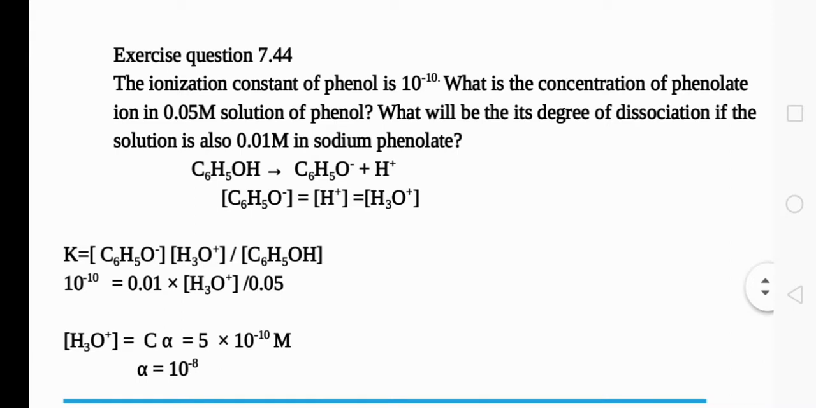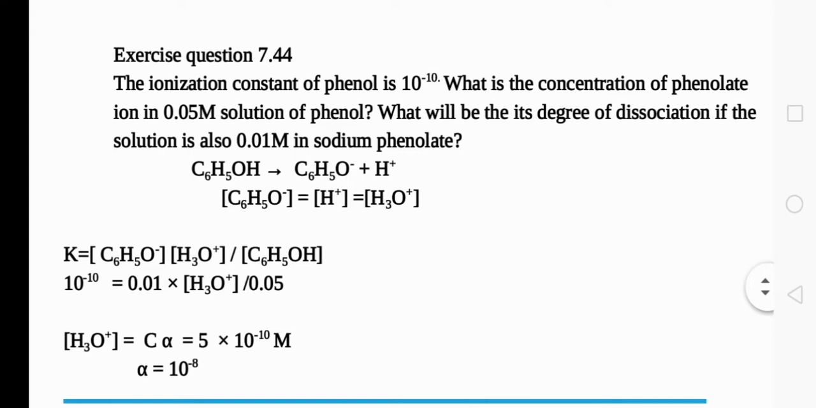Now we have a question, exercise question 7.44. The ionization constant of phenol is 10 raised to minus 10. What is the concentration of phenolate ion in 0.05 molar solution of phenol? What will be its degree of dissociation if the solution is also 0.01 molar in sodium phenolate? We know the formula for phenol is C6H5OH, and this C6H5OH will dissociate as C6H5O minus plus H plus. That means phenol is acidic in character, so it is ready to donate H plus ion.